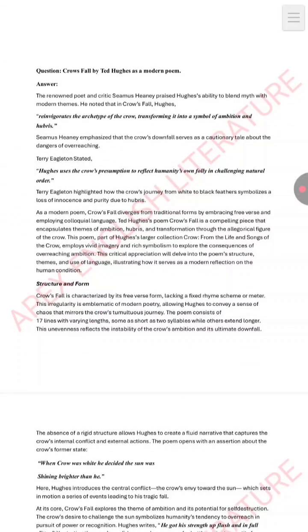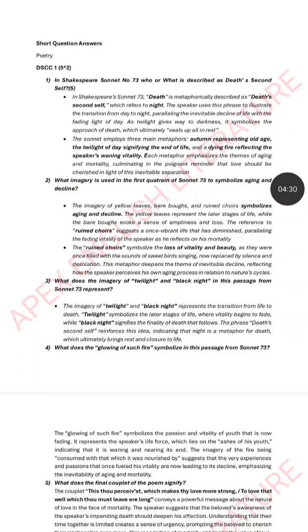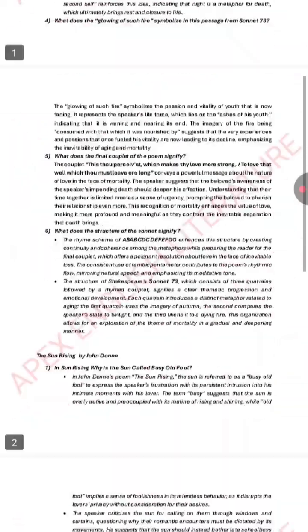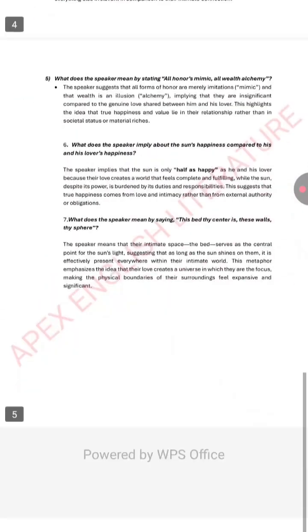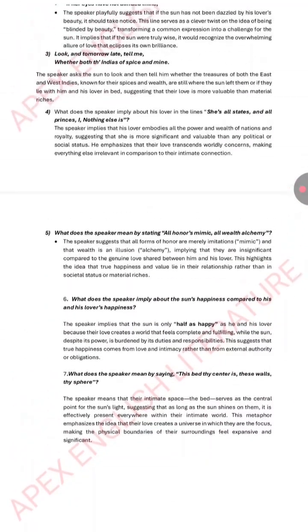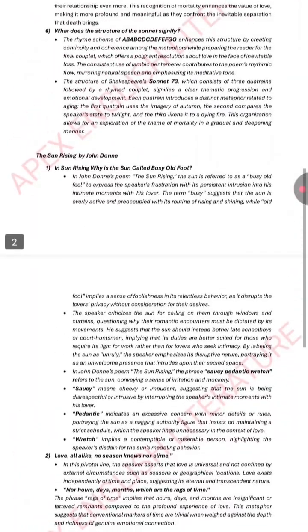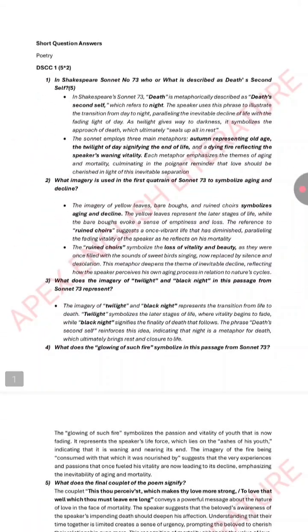So that will be all from the long question section of the poetry section from the first paper. And from the short questions, where you have to give 2 questions of 5 marks from these 5 poems, we have discussed the short questions from Sonnet 73 and The Sun Rising by John Donne, and that will be enough, as you only have to read 2 poems thoroughly, because you will be given 5 questions and you have to write 2 questions of 5 marks.